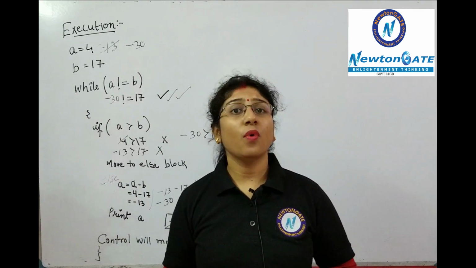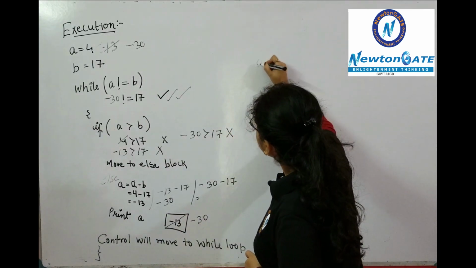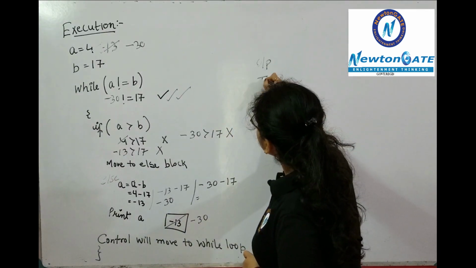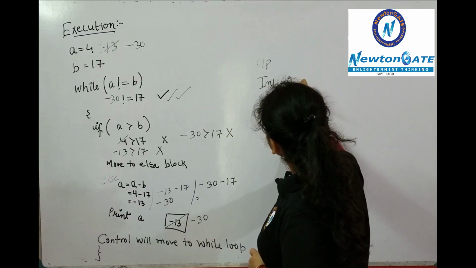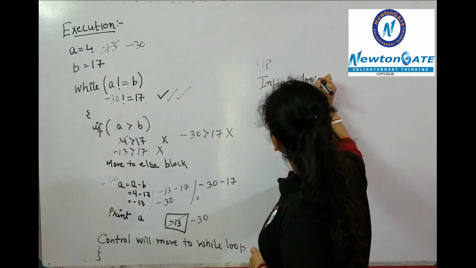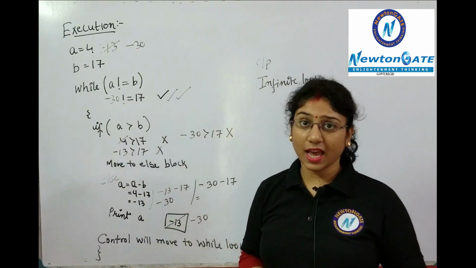So now what will you write down as the output? In the output segment you will write down infinite loop, or you can write down this loop will execute for infinite times.